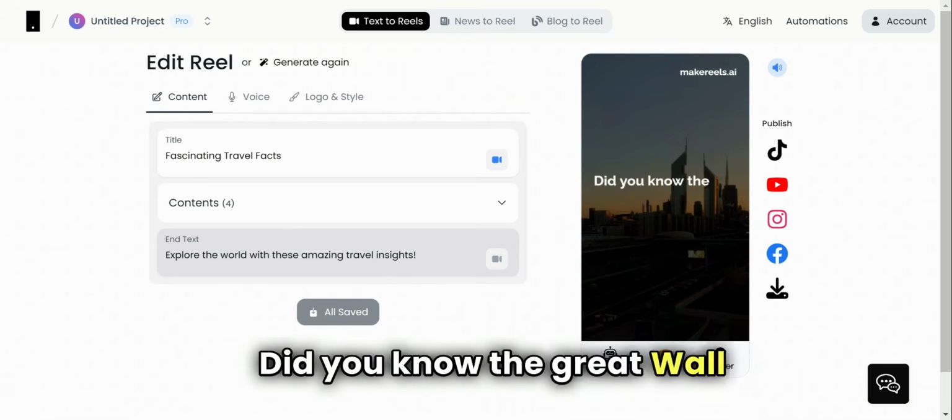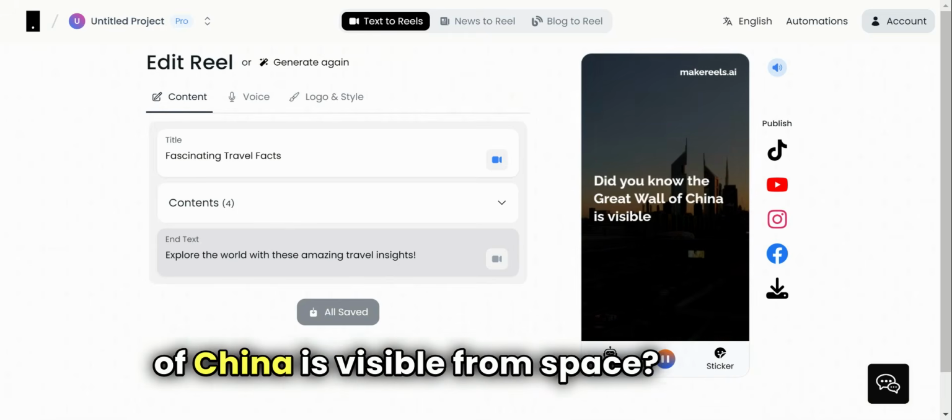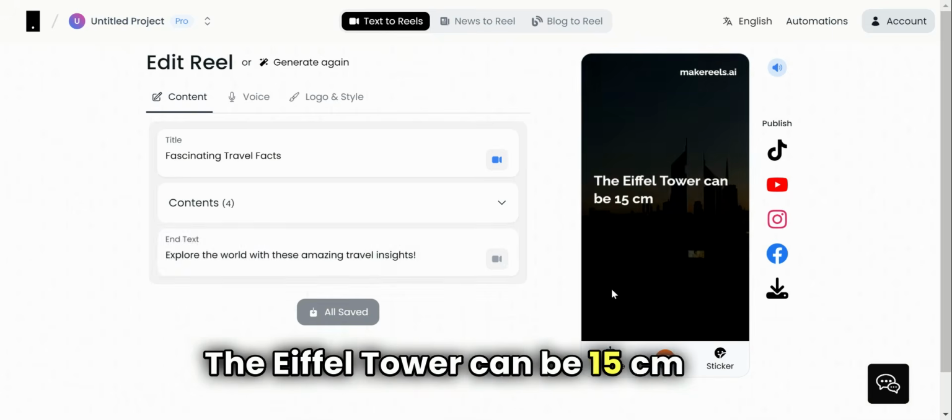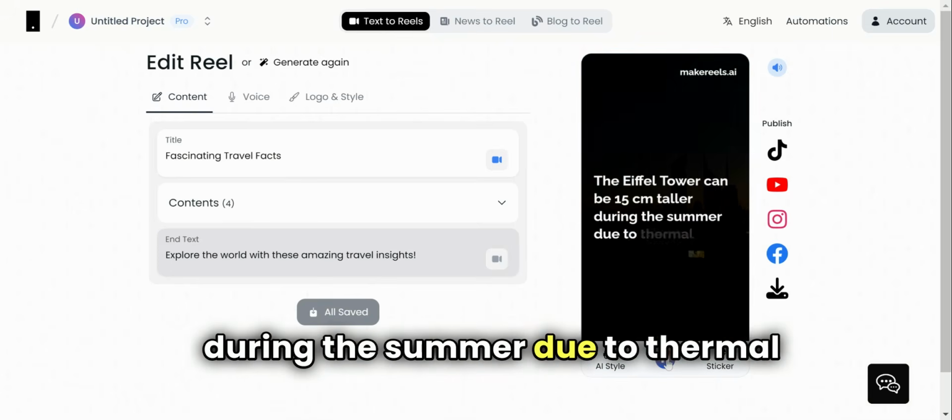Did you know the Great Wall of China is visible from space? Oh, damn. I didn't know that. The Eiffel Tower can be 15 centimeters taller during the summer due to thermal expansion.